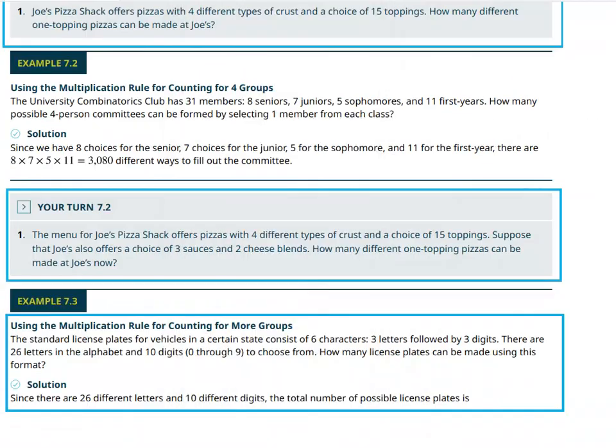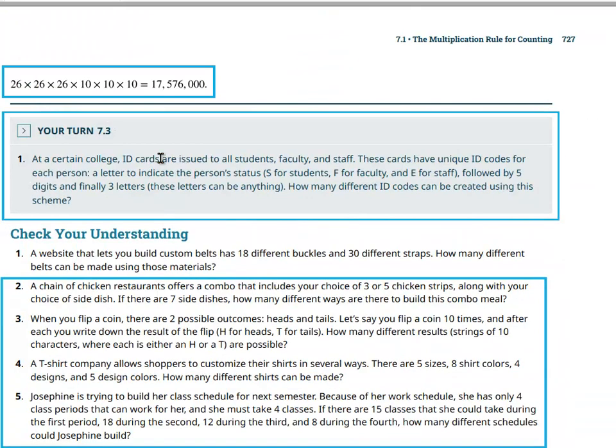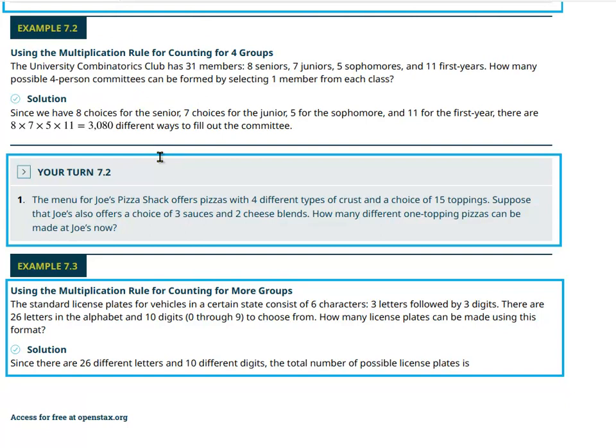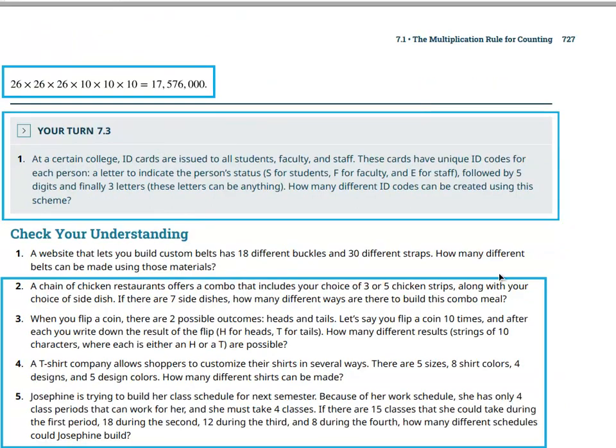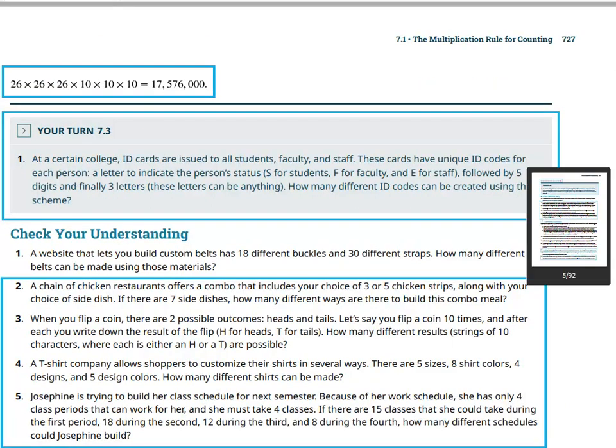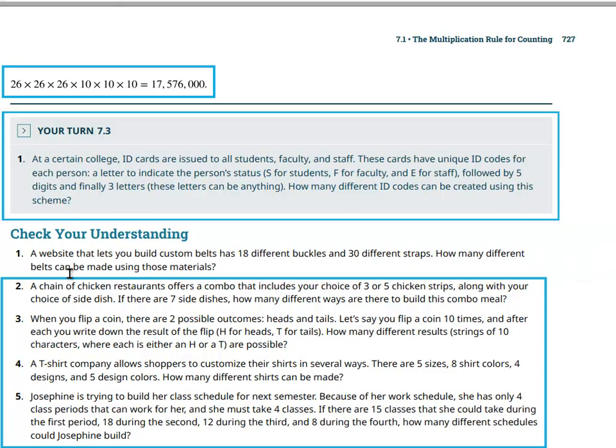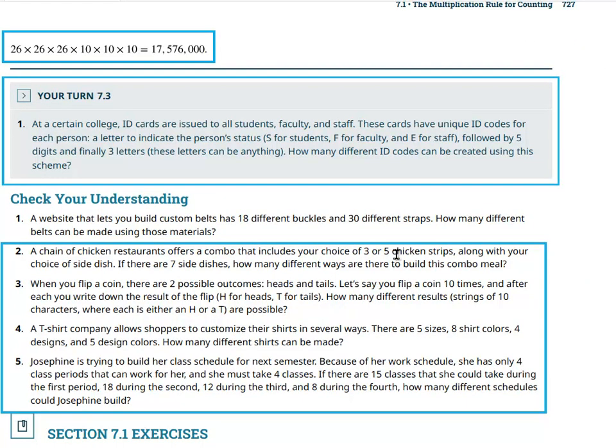This just scrolls a little bit too fast here to the next one. So here, ID cards, then a chain of chicken restaurants. Here I should point out, when you multiply these, do not multiply 3 by 5. What it says is your choice of 3 or 5 chicken strips. This is 2 choices that you have. And then there are 7 side dishes. So therefore, the outcome is simply 2 times 7, which is 14.